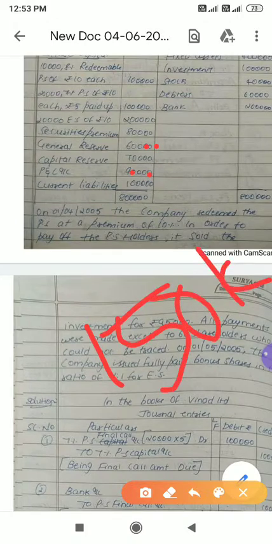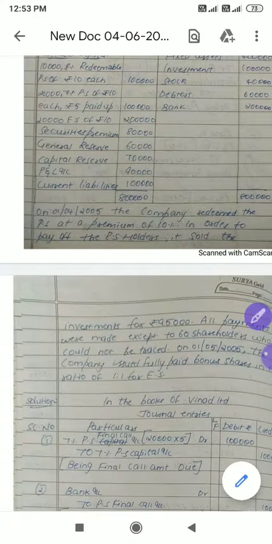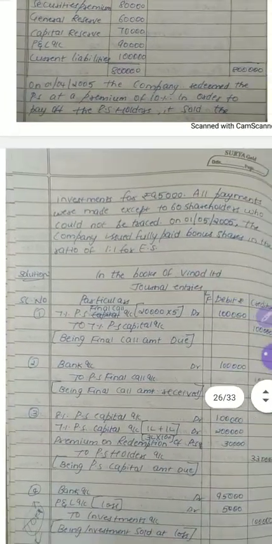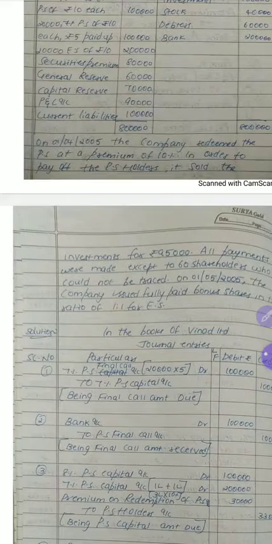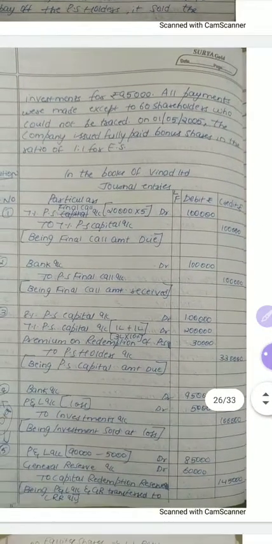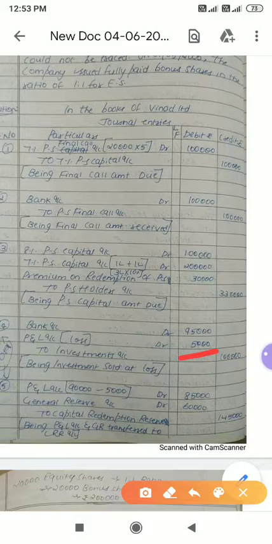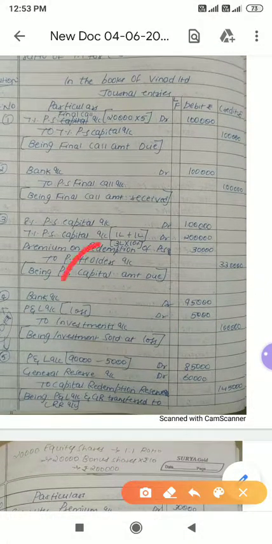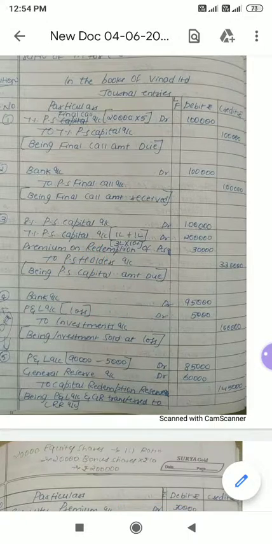Okay, 1,50,000. But look here, we have got a loss. You can't transfer the full 1,50,000 because we have a loss also. How much loss? 5,000 loss we have here. So first you minus the loss: P&L account 90,000 we had, so 90,000 minus 5,000, we'll get 85,000. You can also show it in reserve and surplus, but since we will not be having any general reserve or P&L account, we will minus here only.